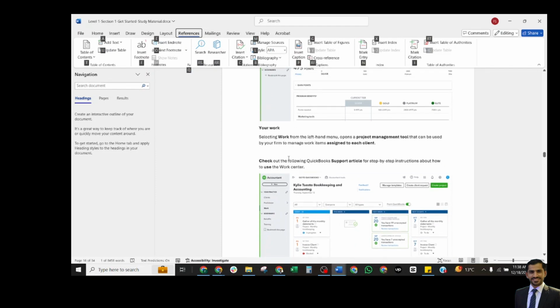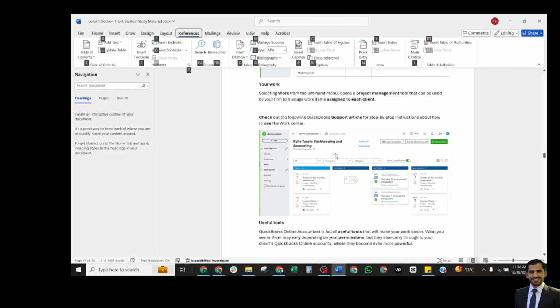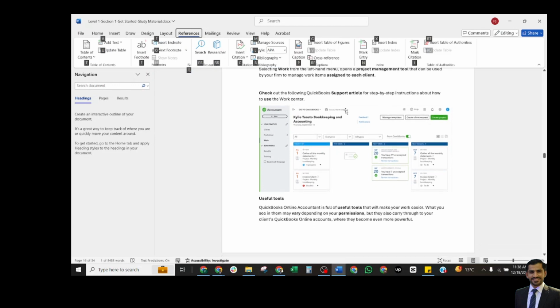Next, we are talking about the work tab. This is under the ProAdvisor tab. Selecting work from the left-hand menu opens a project management tool that can be used by your firm to manage the work items assigned to each client. Check out the following QuickBooks course article for step-by-step instructions about how to use the work centers. So basically, you will select your client and you will see the project management for your different clients here.